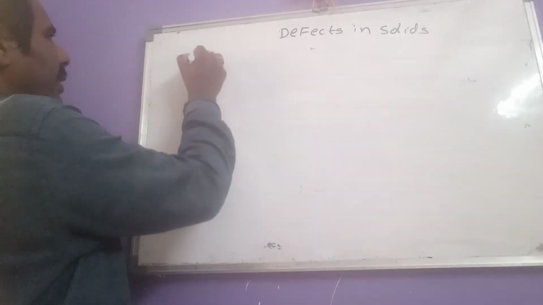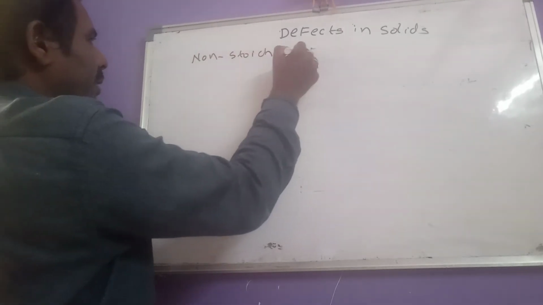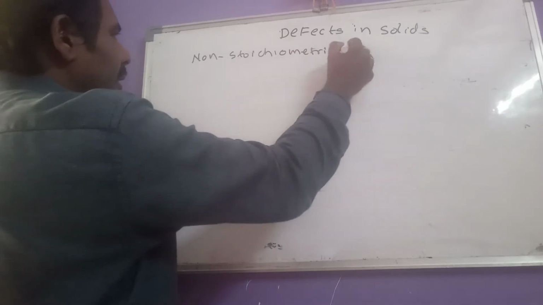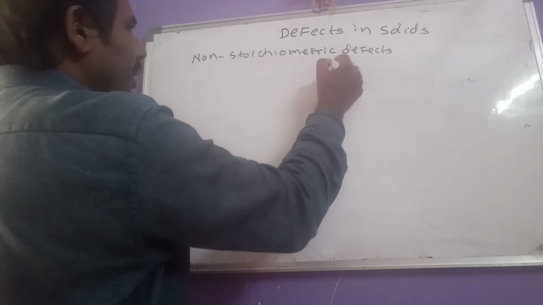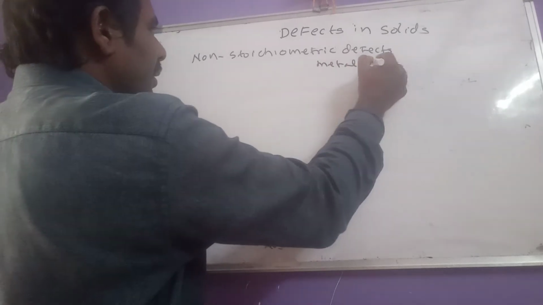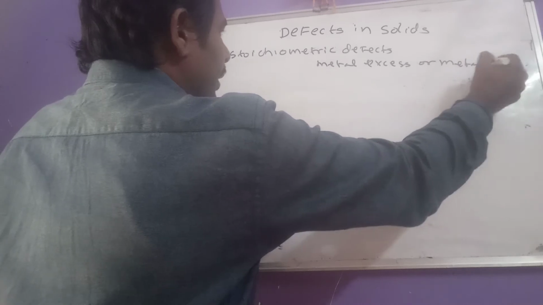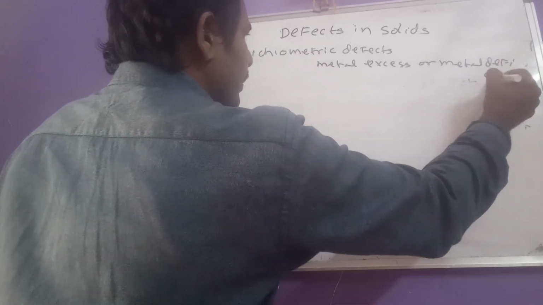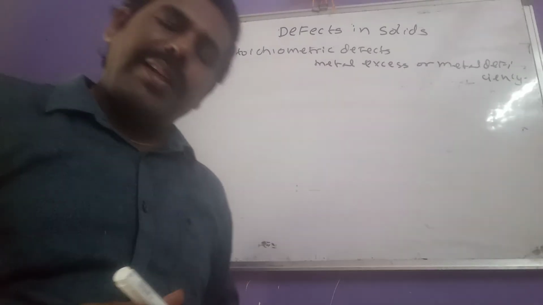So first, let us write here non-stoichiometric defects. These are of two types: metal excess or metal deficiency defects.